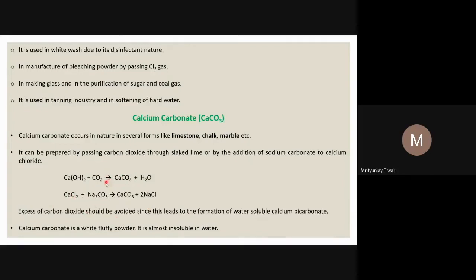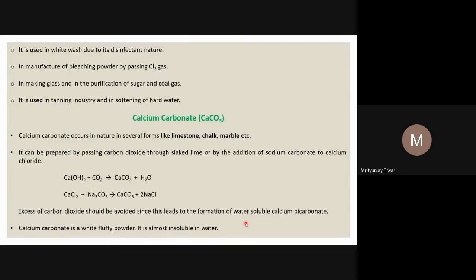Excess CO2 should be avoided because it forms calcium bicarbonate. Calcium chloride also reacts with sodium carbonate to form calcium carbonate, and NaCl is a byproduct. This is the reaction we have seen just now. Calcium carbonate is a white, fluffy, foamy powder. It is almost insoluble in water, as I said earlier.